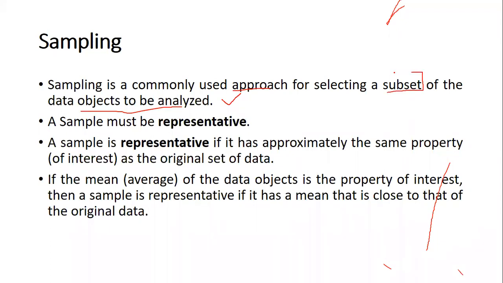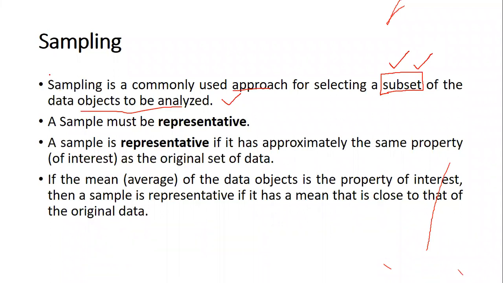For example, when the election happens, people who give the results of elections prior to the election do not go to each and every house and find out whom they are going to vote for. They select a sample, they select a subset, and from that subset, they are going to take the results.